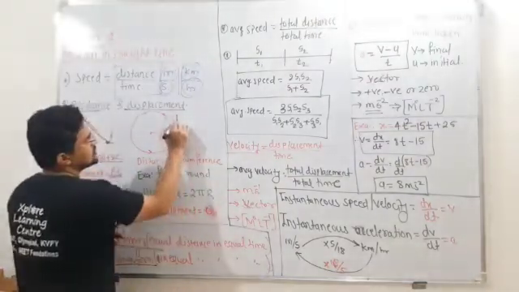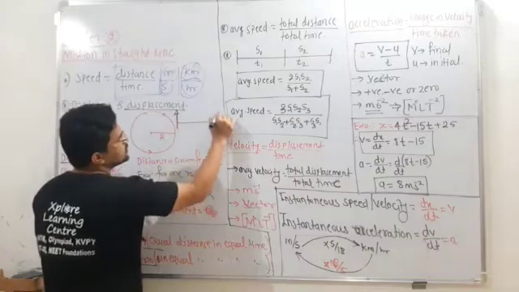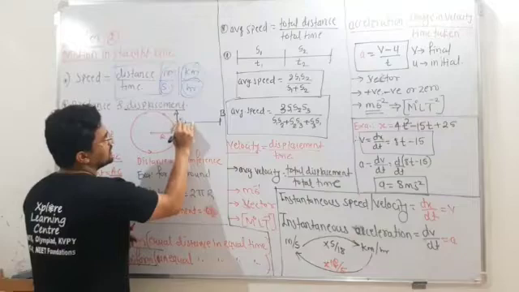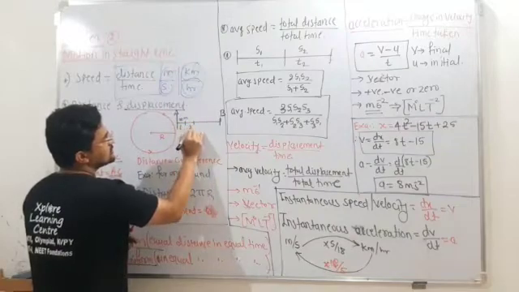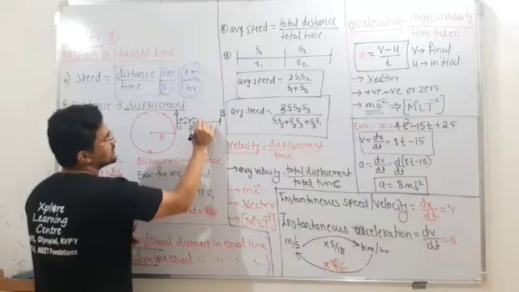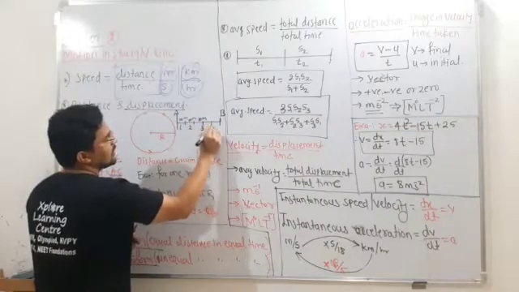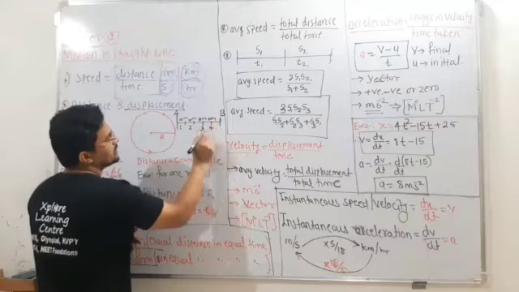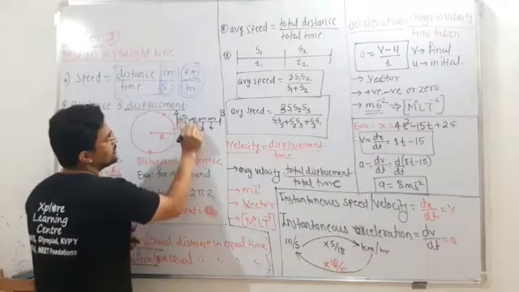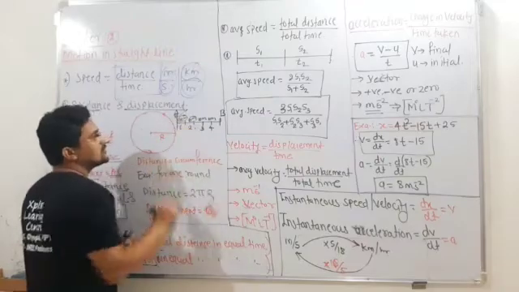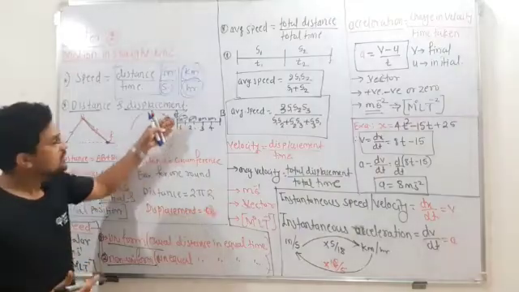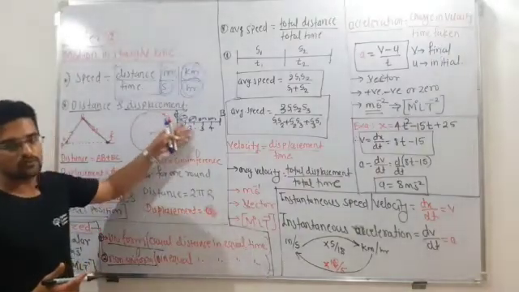Suppose the object starts from point A and wants to reach point B. In 1 second it covers 10 meters, in the next second again 10 meters, in the third second 10 meters, and in the fourth second also 10 meters. So every 1 second it covers 10 meters. Such a motion is known as uniform motion, or uniform speed.